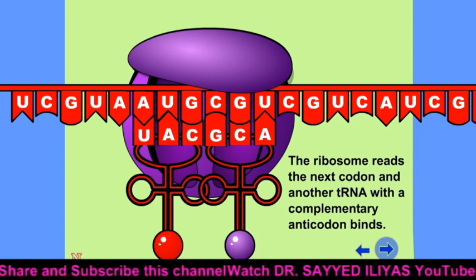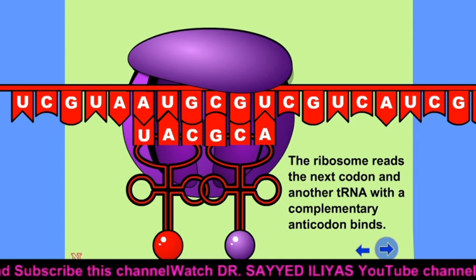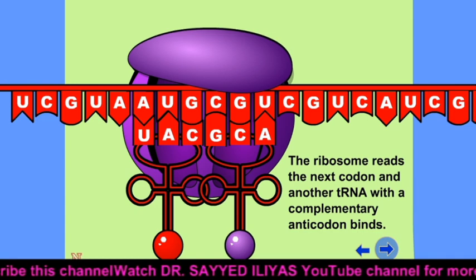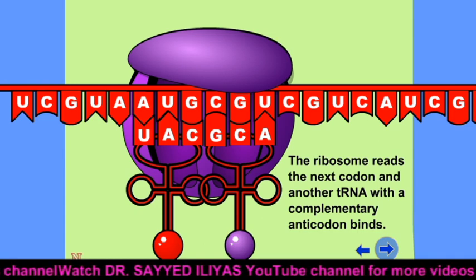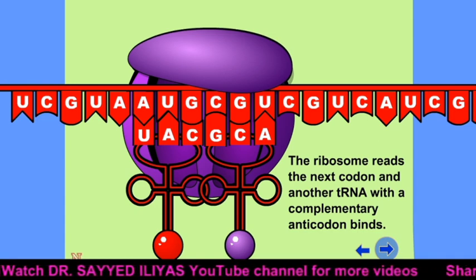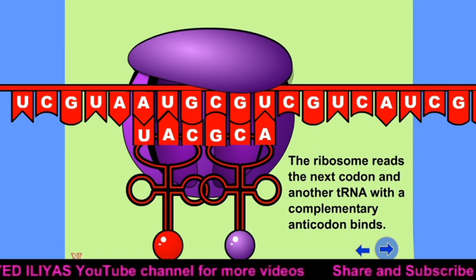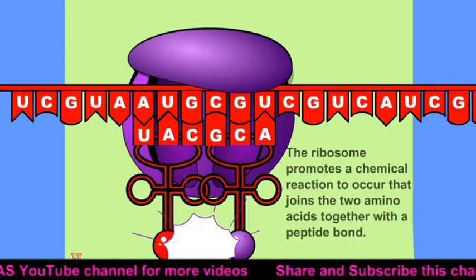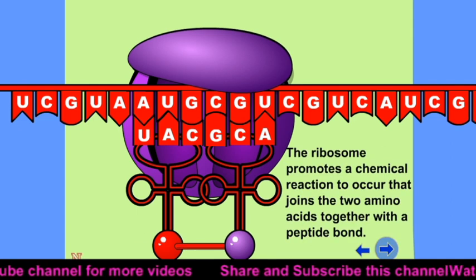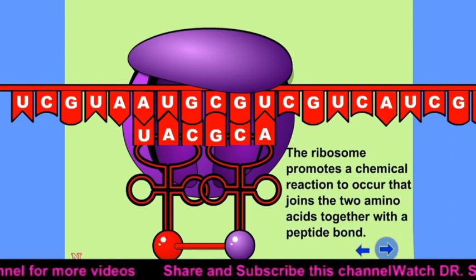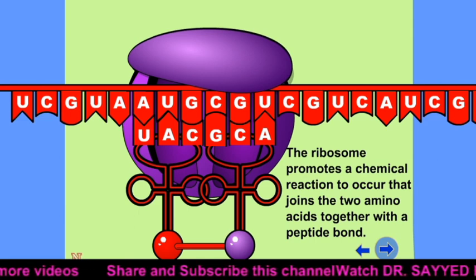So the ribosome reads the next codon and another tRNA with a complementary anticodon binds. So here we have 2 amino acids. How will these 2 amino acids bind together? Now see here, there is a bonding between 2 amino acids. Amino acid number 1, amino acid number 2.